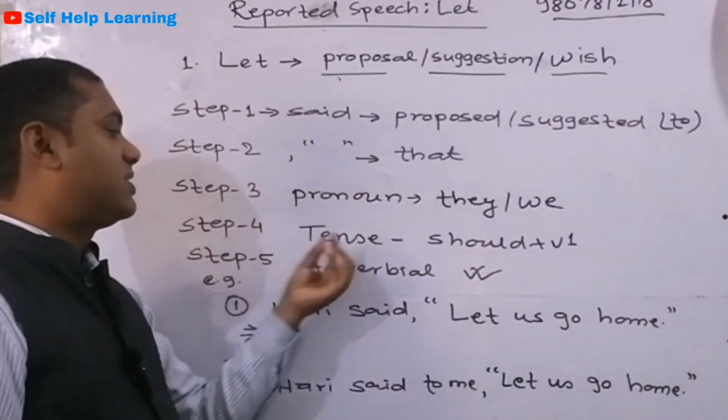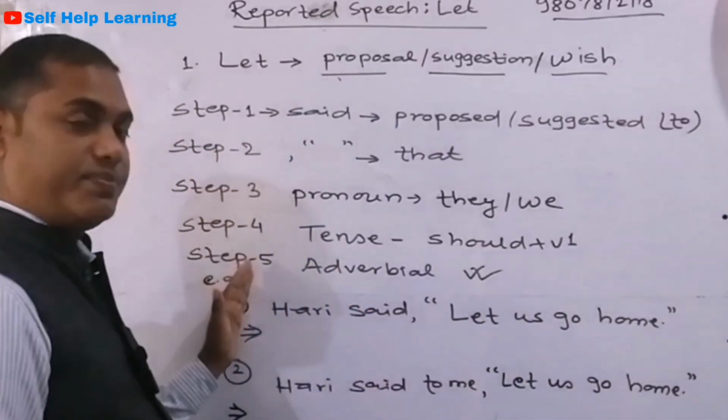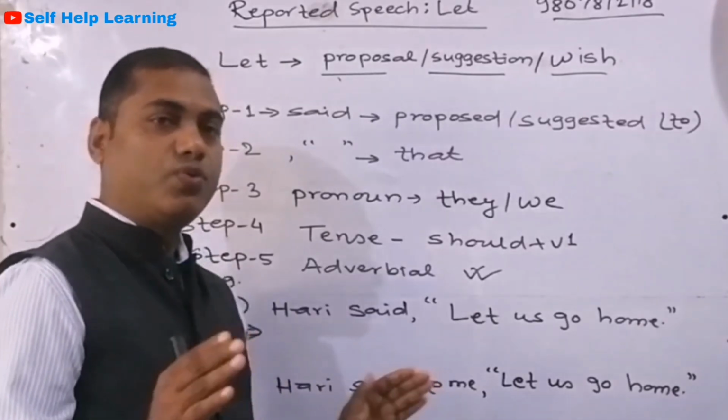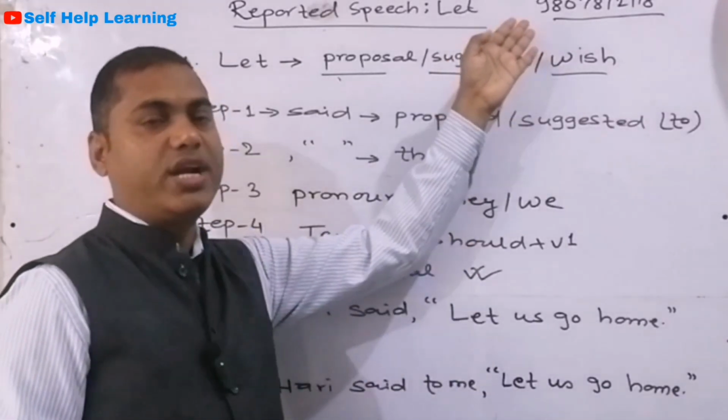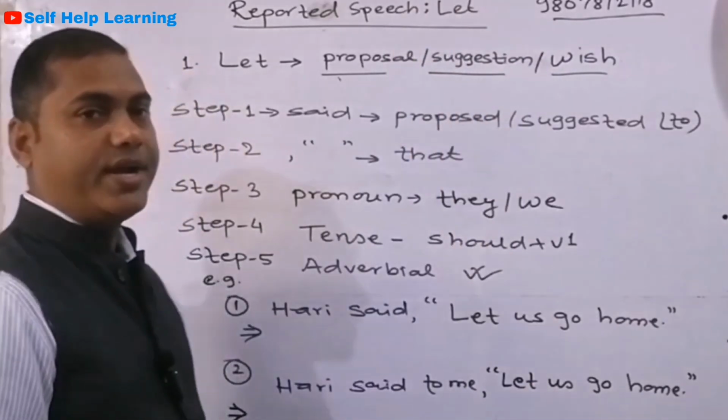Step 4 is tense, or let us say verb changes. There are 5 steps, and these 5 steps are used in all types of sentences. So if you want that, I have already told you to write just reported speech and send it to this WhatsApp number. I will provide you the link.